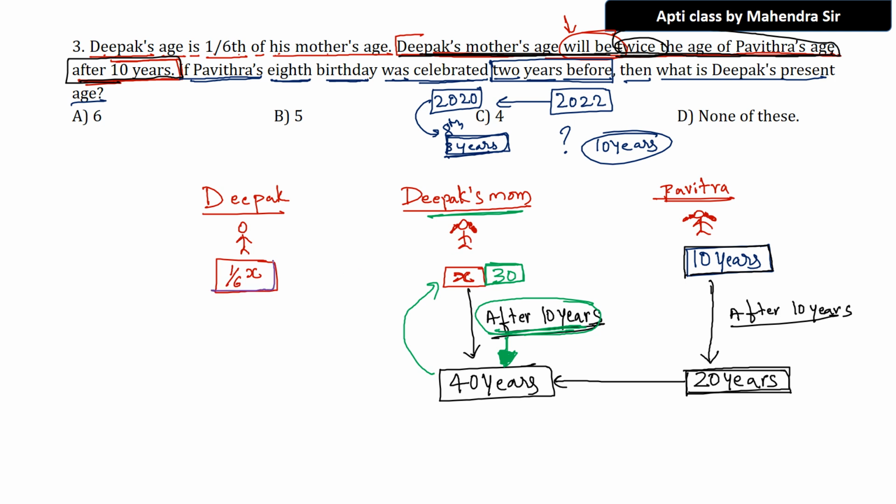Because Deepak's present age is what? 1/6 of his mom's age. So 1/6 of what is the x value? Just now we calculated x value here. What is that? 30. So the answer is 1/6 of 30, which is 5 years.